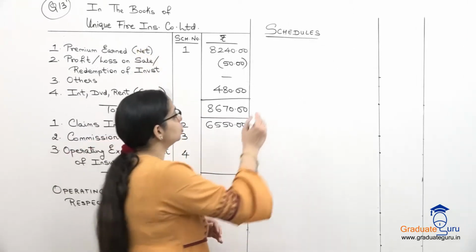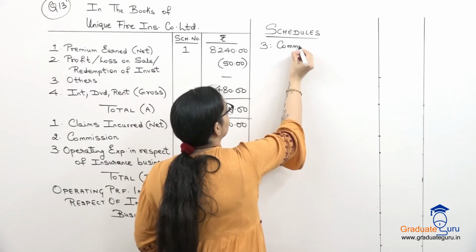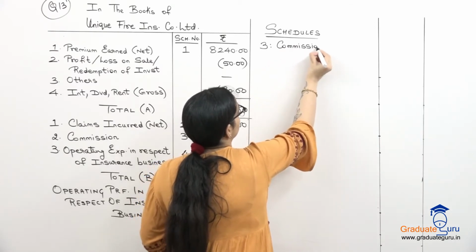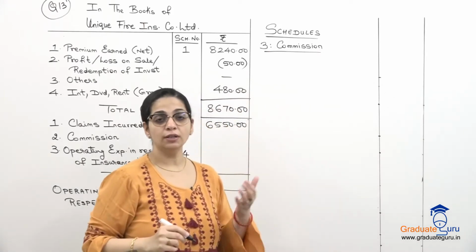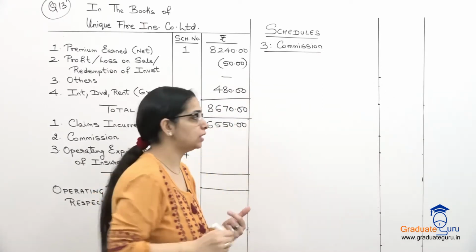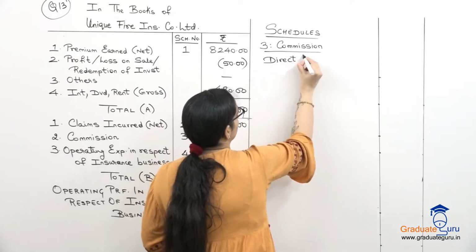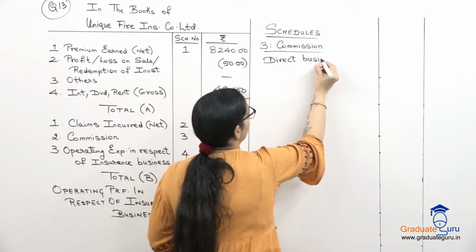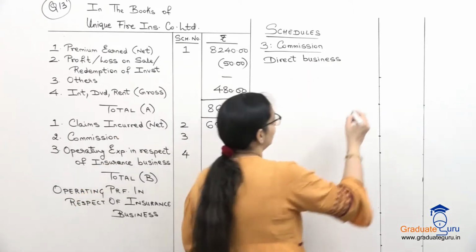Now let's go to our schedule number 3, which is for commission. For commission they have given us separate amounts for direct business, accepted and ceded. So we are going to show it that way only. So first commission on direct business, and that amount is 900.